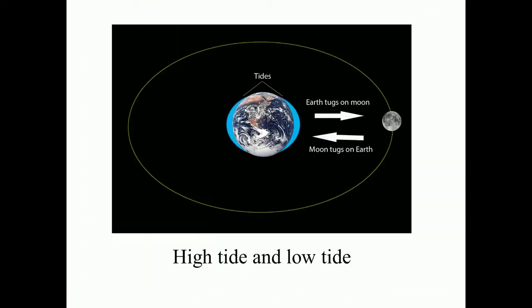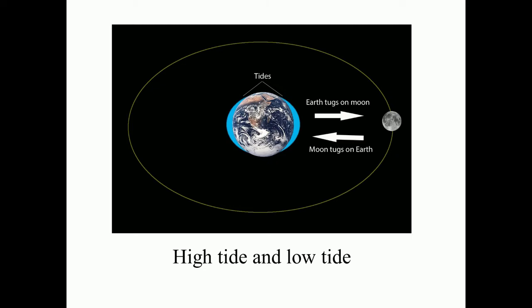Now the next thing we are going to study is high tide and low tide. As you know, the level of sea water at any given location along the seashore increases and decreases twice a day. So you have known that high tides and low tides occur at different places at different times.